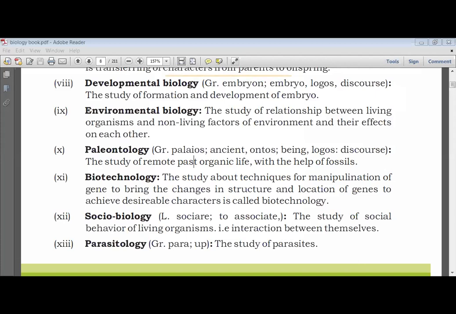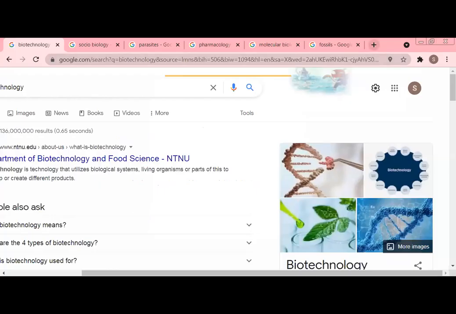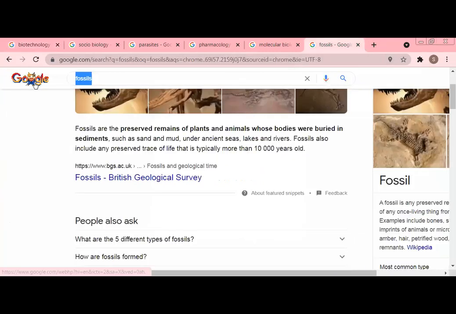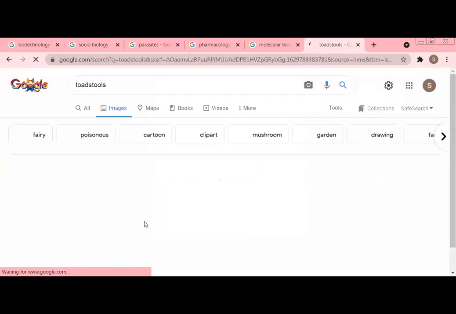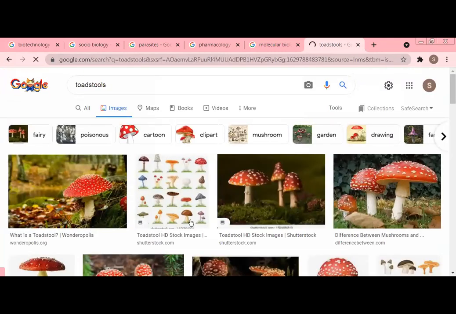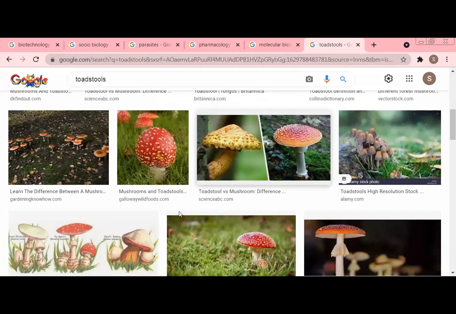Toadstool. Actually, what happens? Let's see. What are toadstools? Toadstools are those mushrooms on which the toads sit, and toads are poisonous. So what happens when the toads sit on them like these? Some of them are poisonous, mostly these are poisonous.